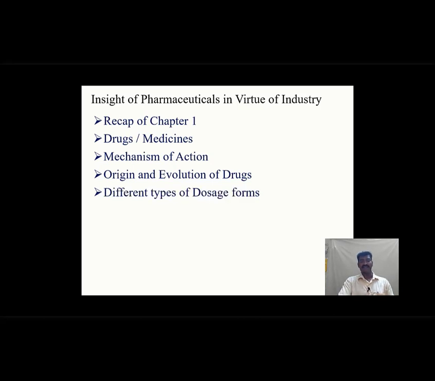And then different types of dosage forms. What are the different types of drugs? There is a difference between the different types of dosage forms and the different types of drugs. Hope you can understand. Anyway, I'll clarify it and we'll go into detail in my slides. And what are drug classifications? Once again, as usual, we are going to review chapter number 2.